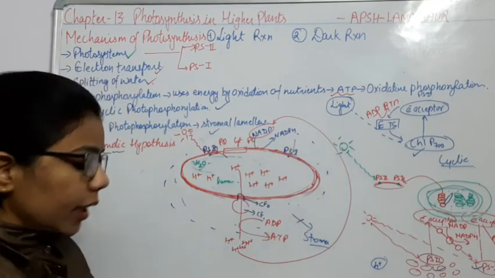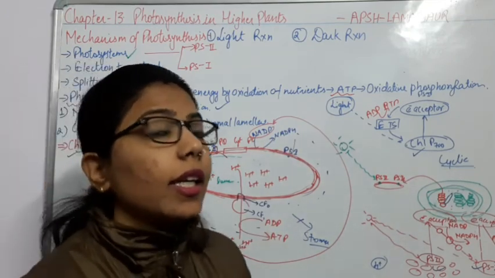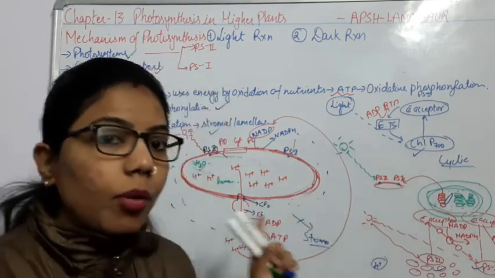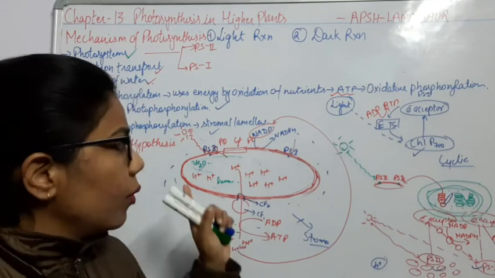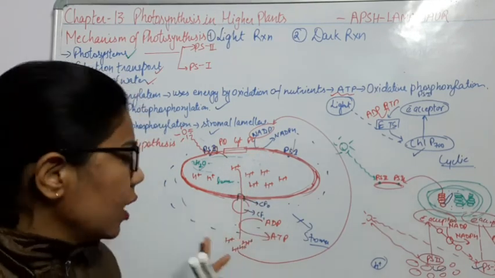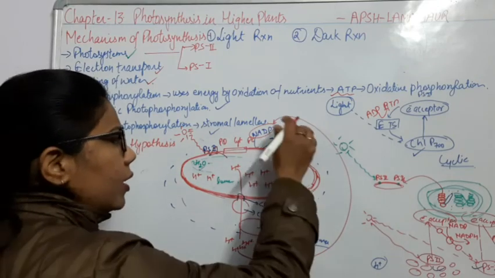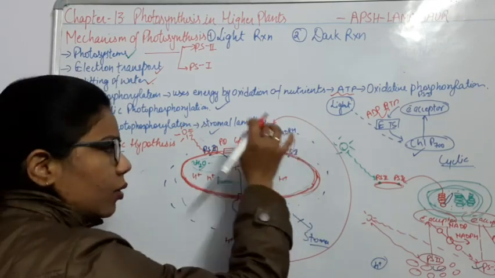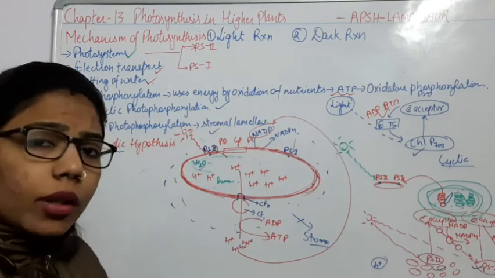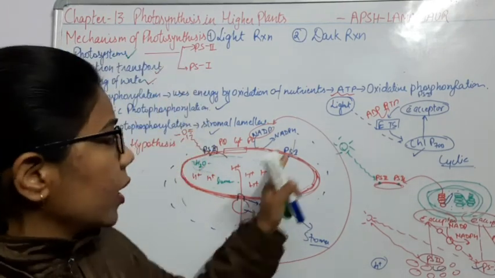So from here we are getting the NADPH. So what is going to happen here? There will be an addition of hydrogen with the help of this proton. So what type of reaction is it? It is a reduction reaction, right? In this reduction reaction, we have the addition of this hydrogen ion to NADP, and if water molecules do not get split, then we will not get NADPH.